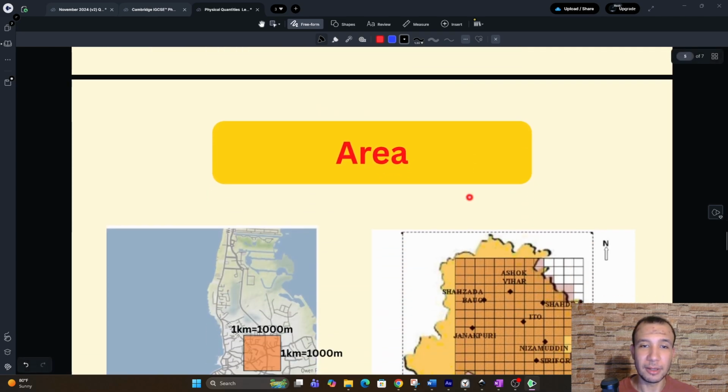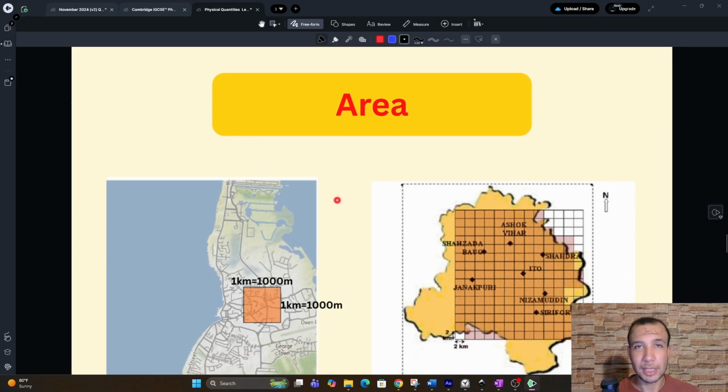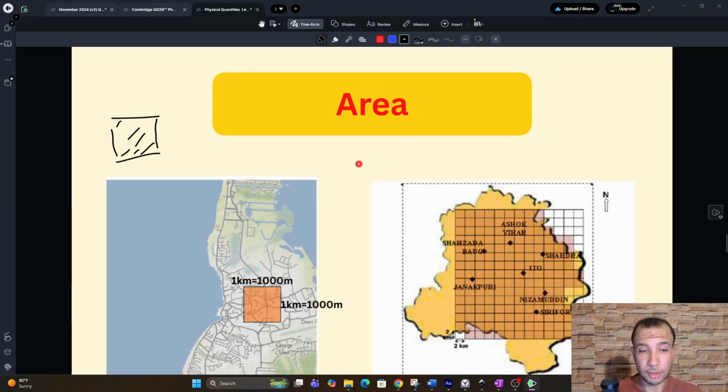Now it's time to talk about area. When I ask you to find the area, I want you to tell me how many squares. So this is our new standard unit. This is our standard unit when we talk about area. It's a square unit. I'm trying to find the number of these squares that we can use to cover the whole surface that we have. Here, for example, this could be even half or parts of the squares that we are using.